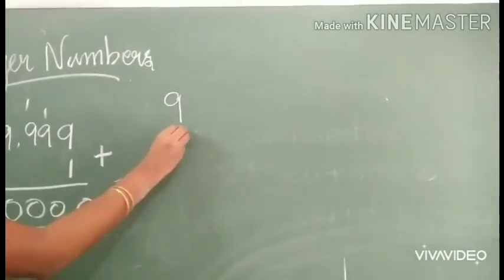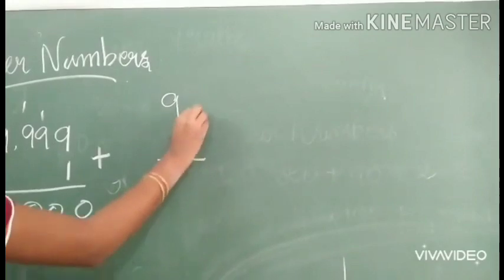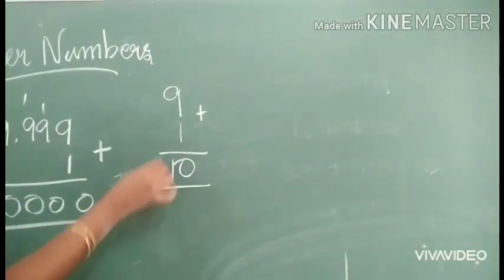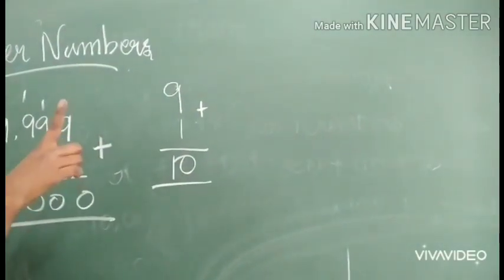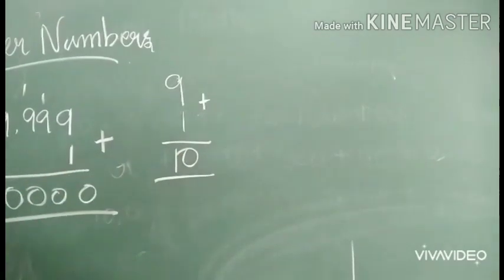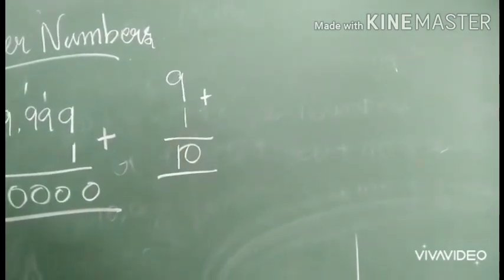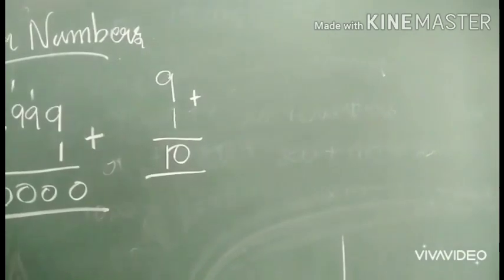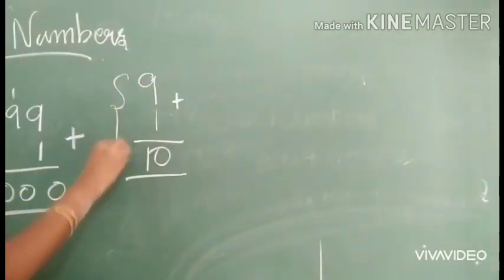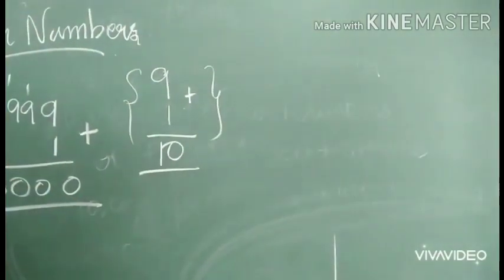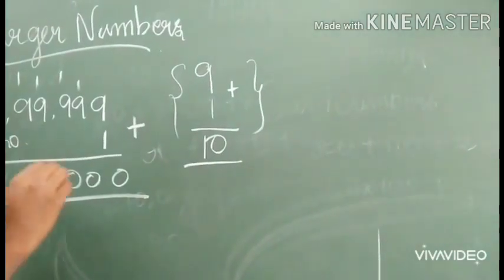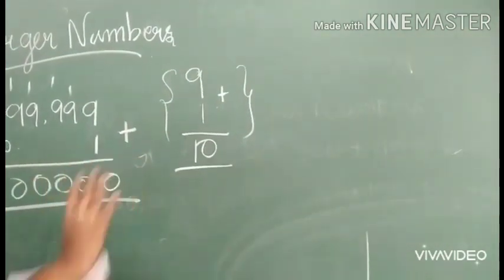How is it possible? If I add 1 to 9, I get 10. So 9 is the greatest 1-digit number, and 10 is the smallest 2-digit number. Clear, children? So from this topic, you have to give me 4 examples according to this concept.